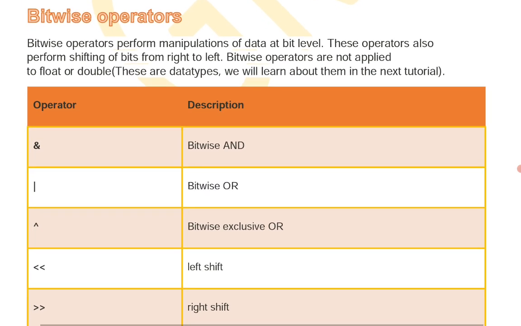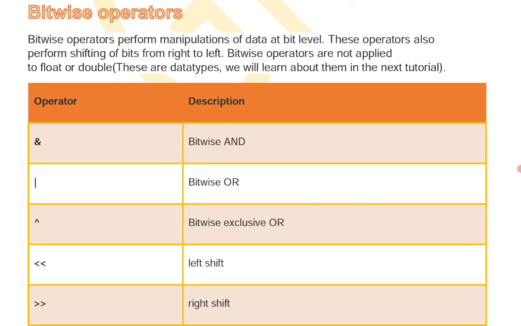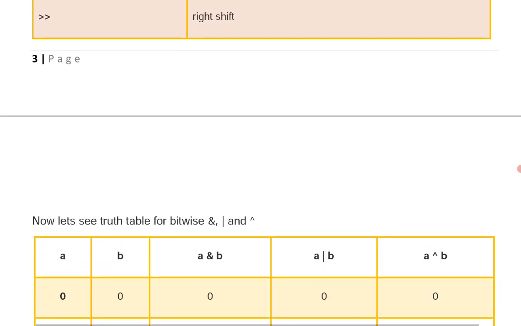Bitwise operators generally operate at the bit level. A bit means either 0 or 1 of a binary number, and various bitwise operators are available, like ampersand for bitwise and, vertical bar for bitwise or, left shift, right shift, bitwise exclusive or, like that.